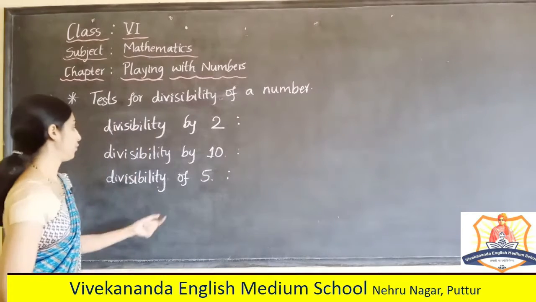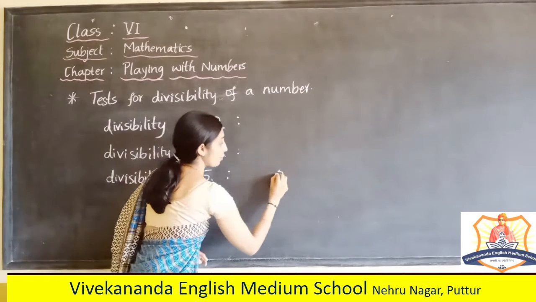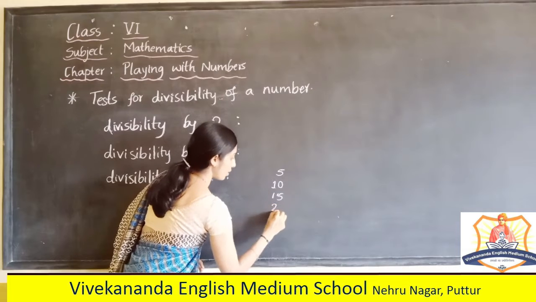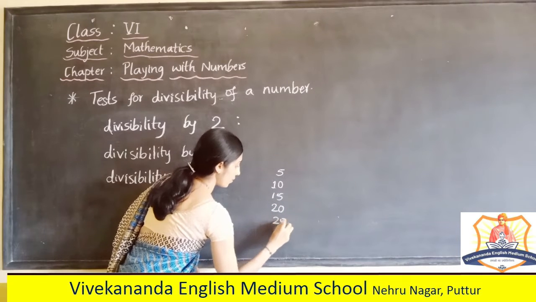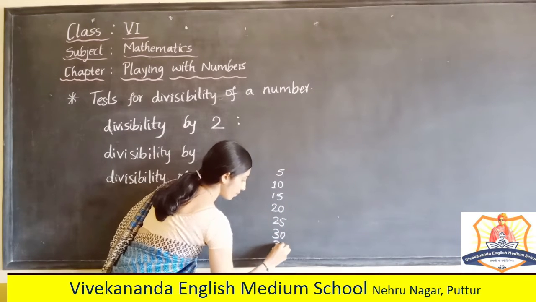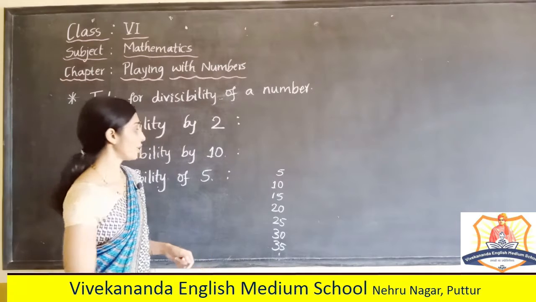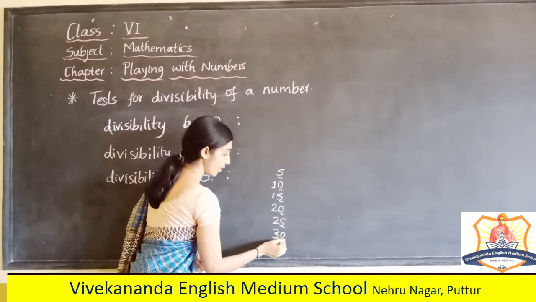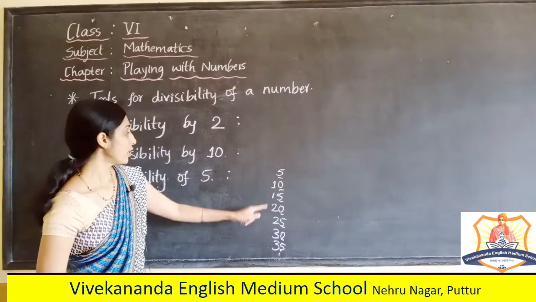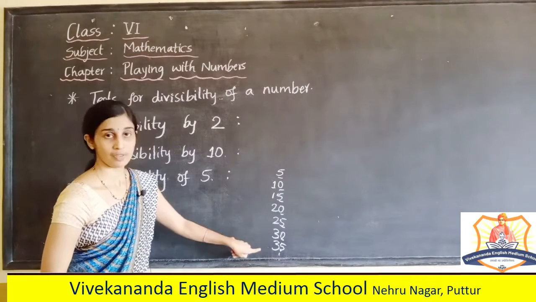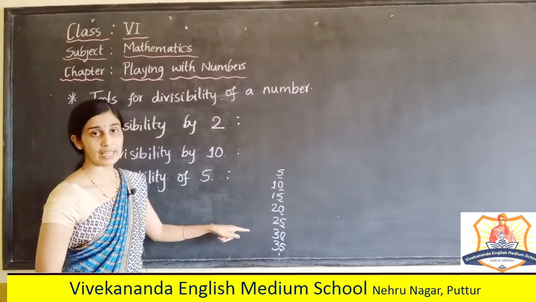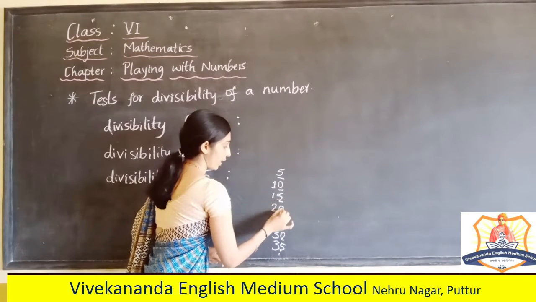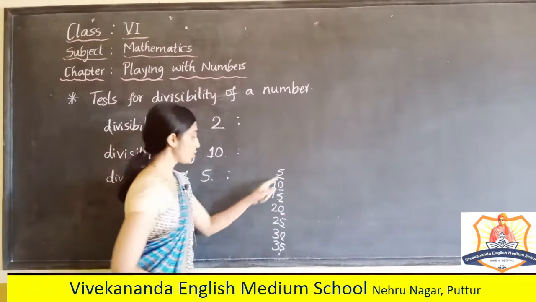Divisibility by 5. Which are the multiples of 5? Let me list them out once. Continuous, right? So you can see the pattern here. How is the pattern of multiples of 5? 5, 0, 5, 0, 5, 0.